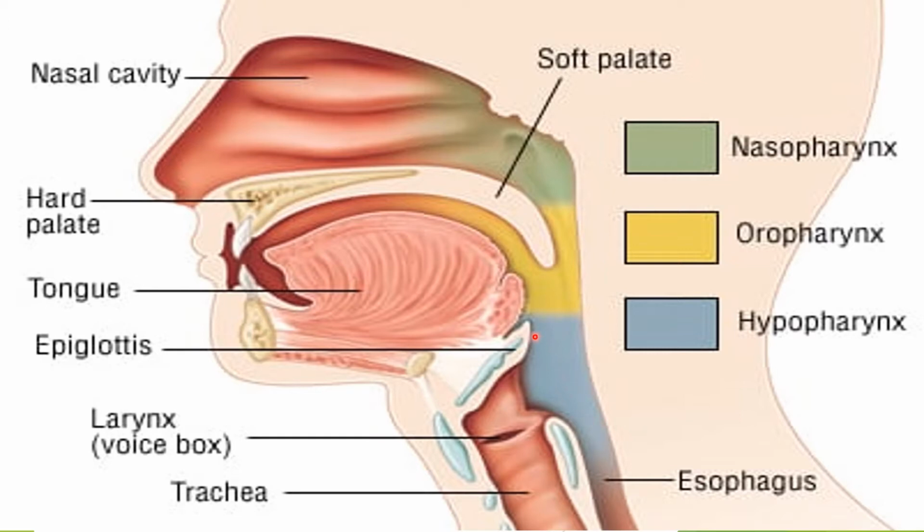So while swallowing food, a structure called epiglottis closes the entrance of the trachea. So the food doesn't enter into the trachea while swallowing food. If the epiglottis is not closing the entrance of the trachea properly, some amount of food might enter into the trachea, which results in coughing. That is a reflex action to throw that unwanted substance which has entered into the trachea.